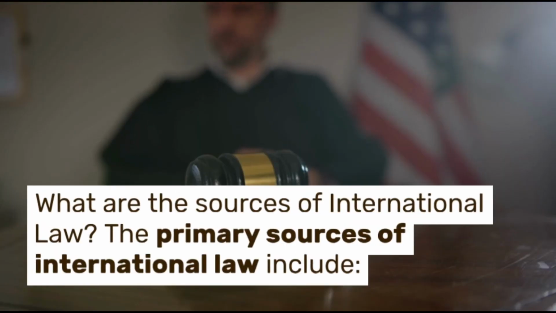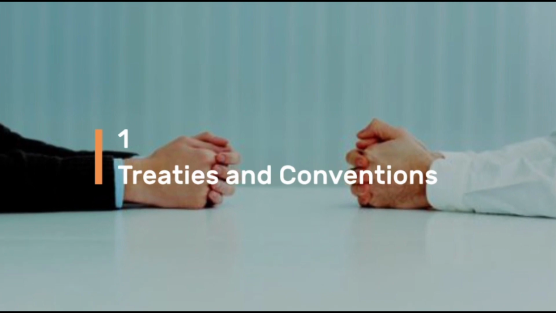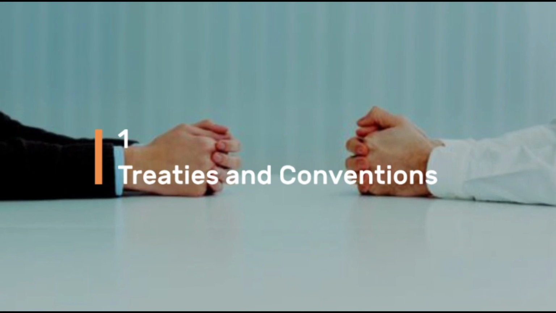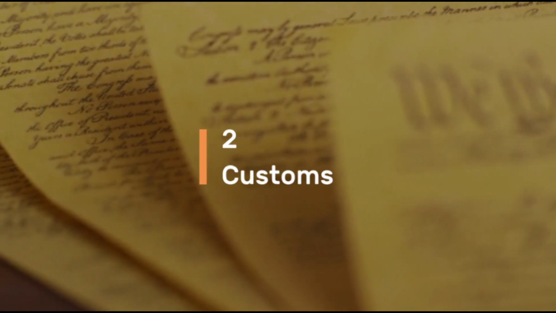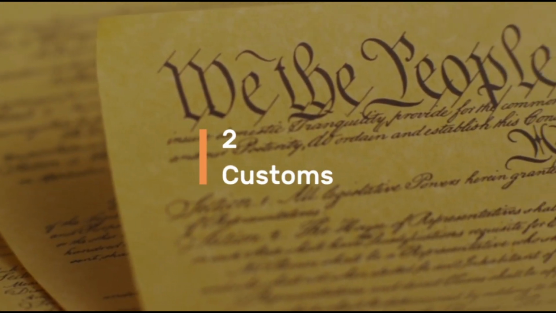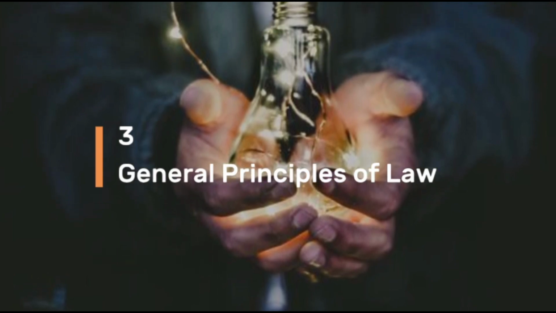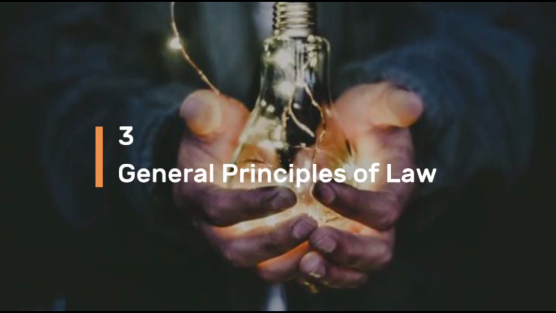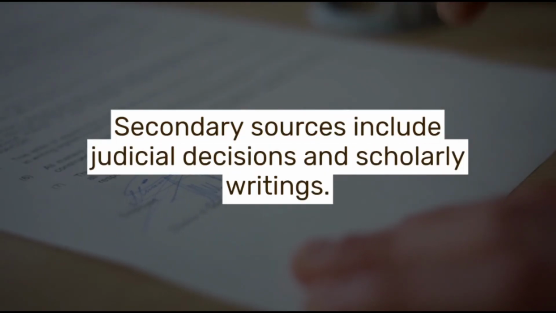What are the sources of international law? The primary sources of international law include: 1. Treaties and conventions. These are formal agreements between states that must be written, concluded by states, and governed by international law. 2. Customs. These are practices that have been consistently followed by states and accepted as legally binding. 3. General principles of law. These are principles recognized by a majority of national legal systems, such as the principle of good faith. Secondary sources include judicial decisions and scholarly writings.